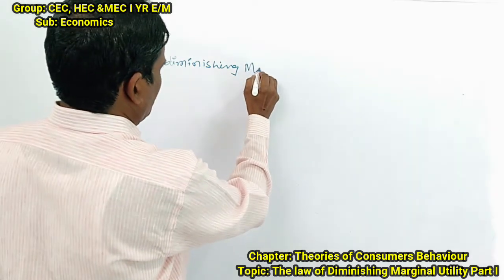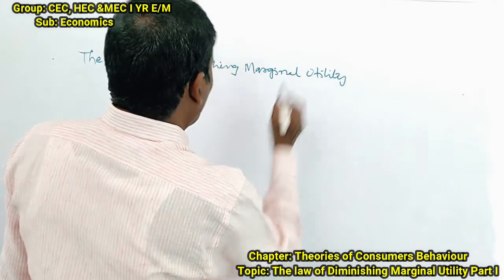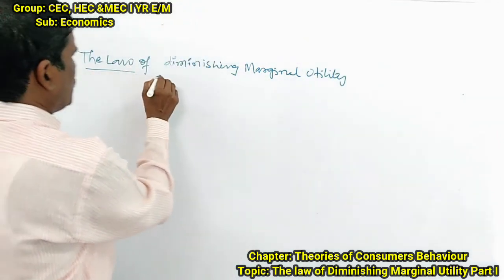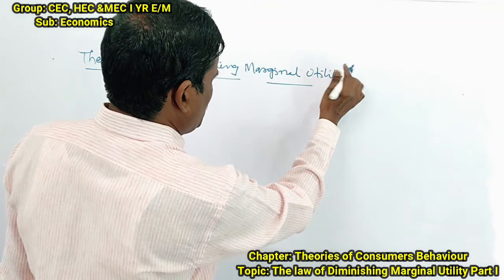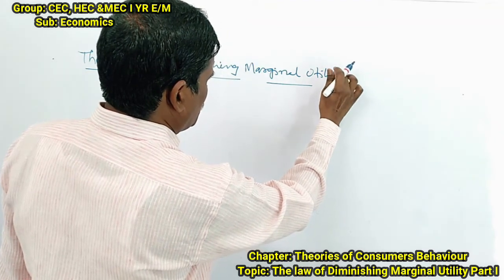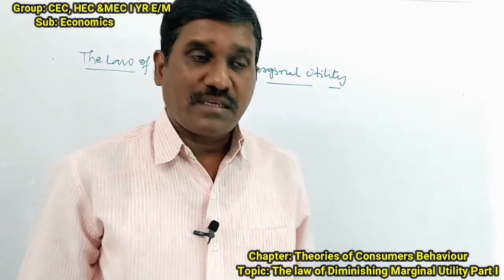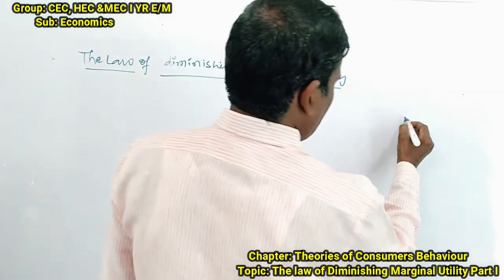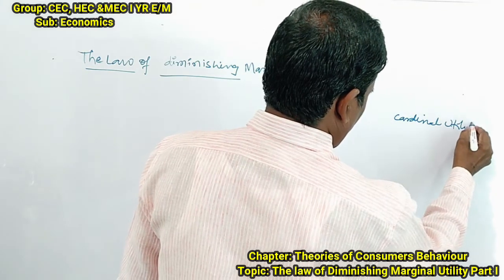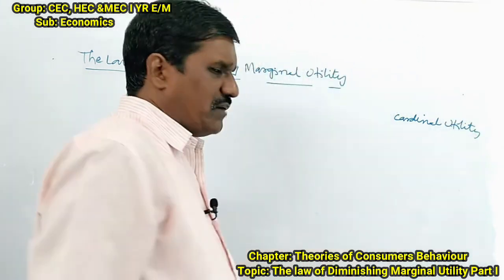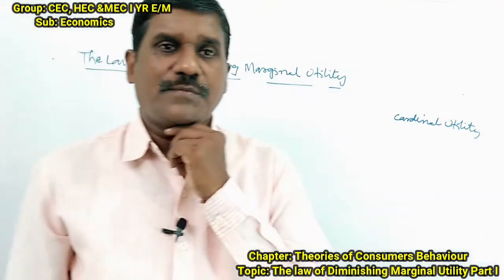diminishing marginal utility. The law of diminishing marginal utility. Okay, so this is the topic of discussion today. Here, the law of diminishing marginal utility depends upon the cardinal utility. The law of diminishing marginal utility depends upon the cardinal utility. What is the cardinal utility?